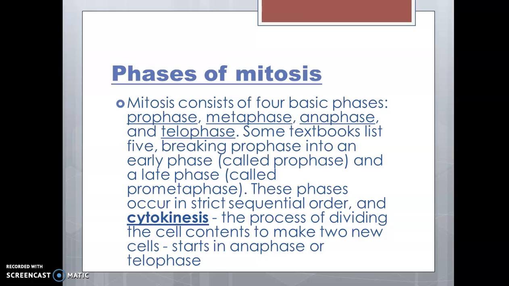But some textbooks list five, breaking prophase into an early phase called prophase and a late phase called prometaphase. These phases occur in a strict sequential order. And cytokinesis, the process of dividing the cell contents to make new cells, starts in anaphase or telophase.